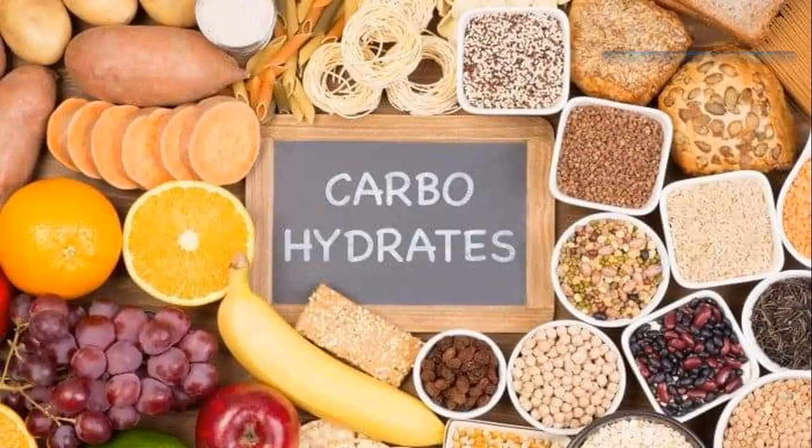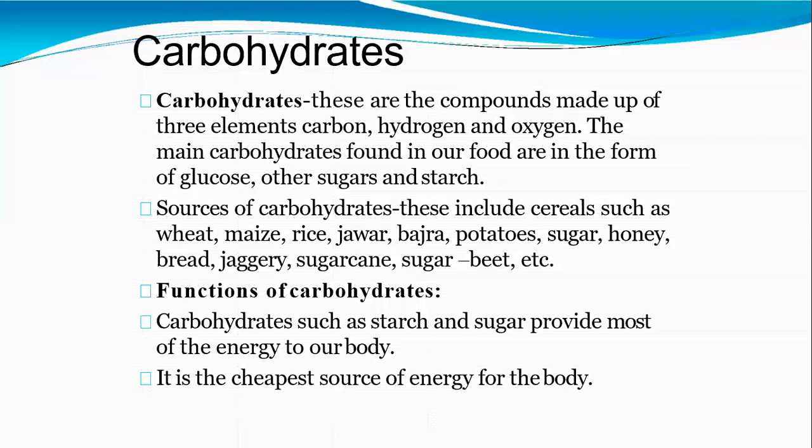So let us discuss them one by one. First one is carbohydrates. See, carbohydrates are compounds made up of three elements: carbon, hydrogen, and oxygen. These are the symbols of these elements, which you will learn in chemistry. Carbon symbol is C, hydrogen H, oxygen O, like that. So they contain carbon, hydrogen, and oxygen.